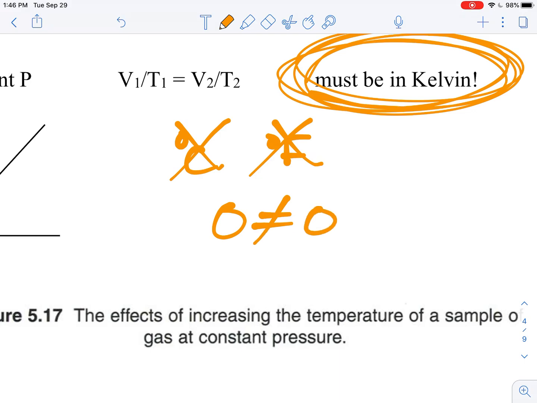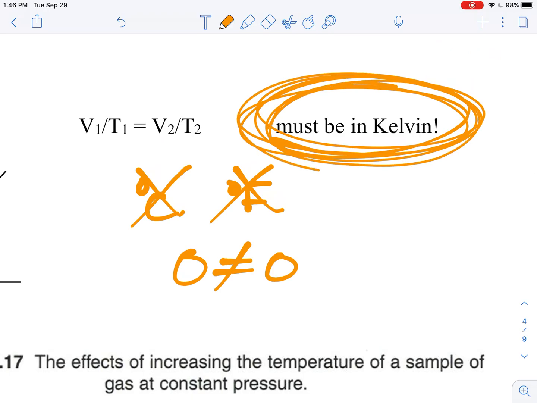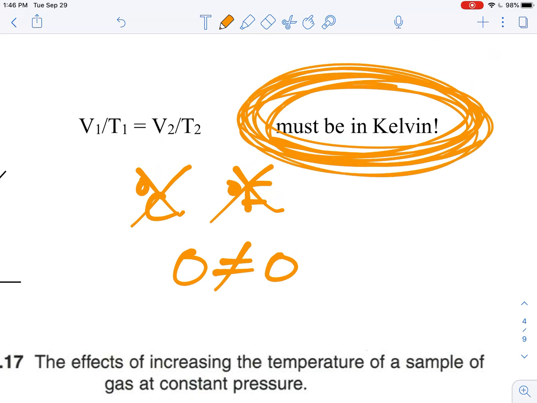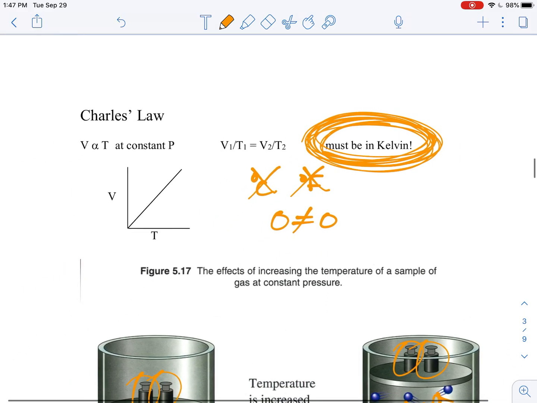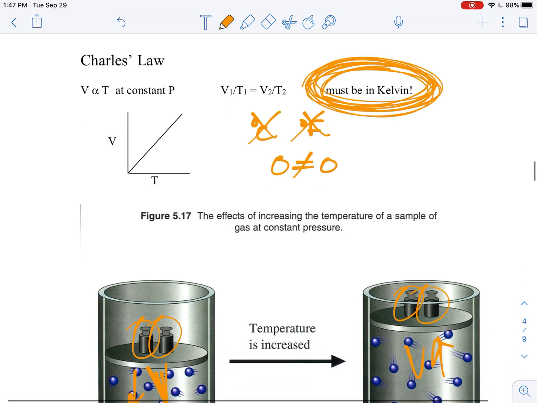What do I mean by that? Well, you can get to 0 in Celsius and you can get to 0 in Fahrenheit and still go lower. You can have negative numbers. And if you can have negative numbers, then 0 really isn't 0, which is why when you use these equations, everything must be in Kelvin. So if you want to use any of these equations at all, your temperature must be in Kelvin units, otherwise you're not going to get the right answer. So you can't use Celsius or Fahrenheit.